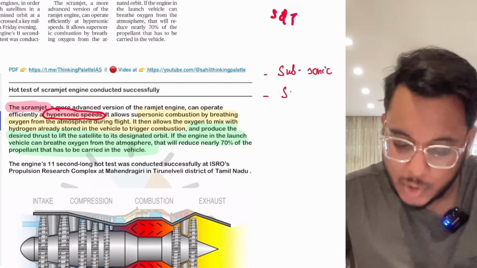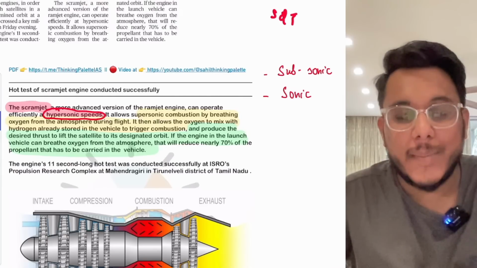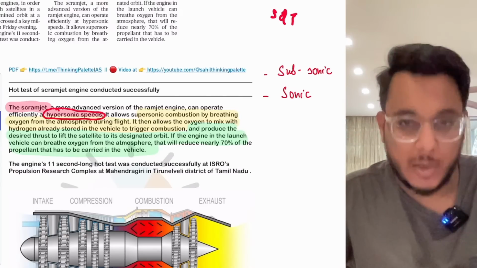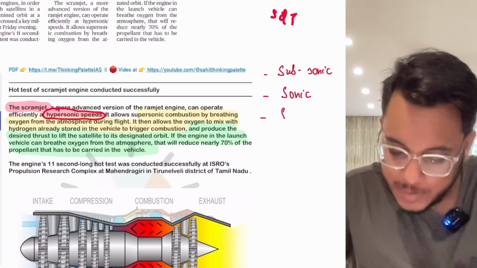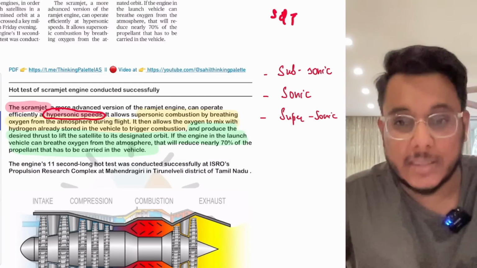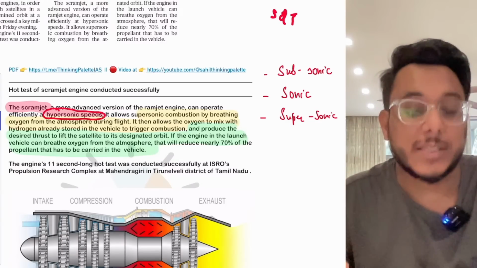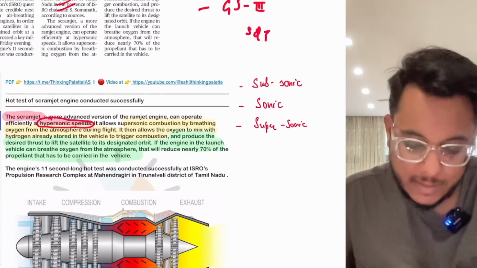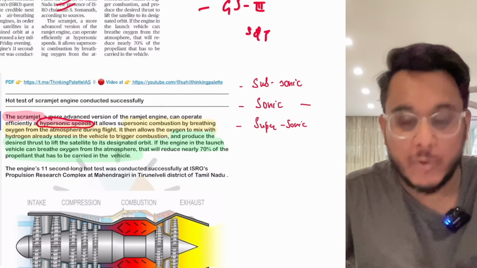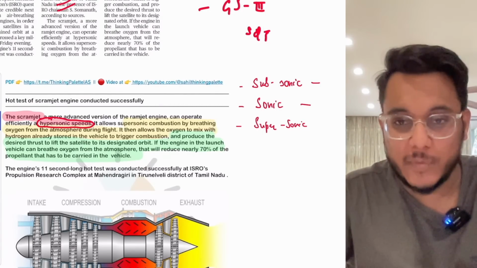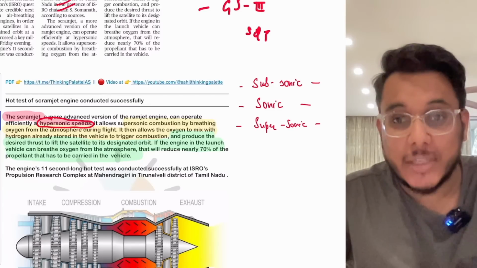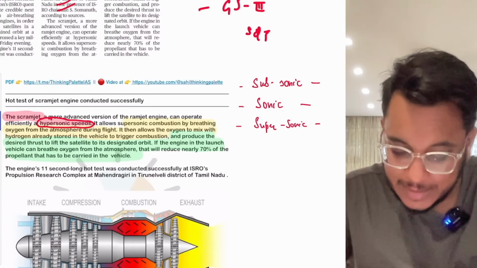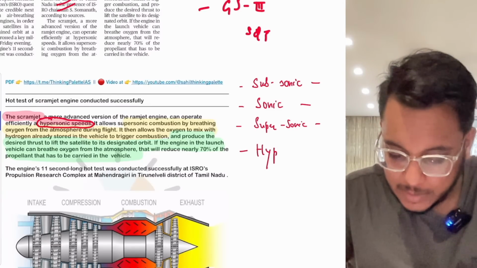Then there is sonic. Sonic means equal to the speed of sound. Then there is supersonic. Supersonic means a speed more than the speed of sound. So sonic is equal to the speed of sound, subsonic is less than the speed of sound, supersonic is more than the speed of sound. And then there is hypersonic.